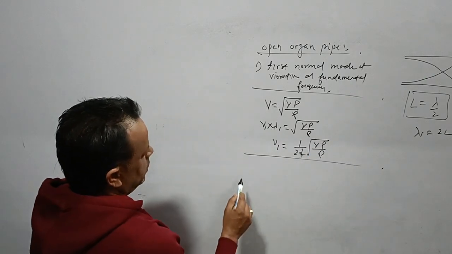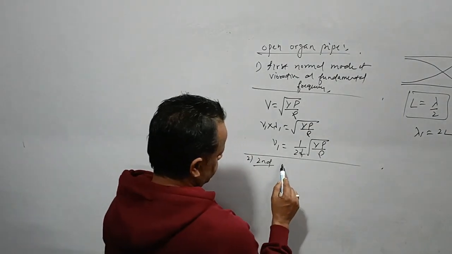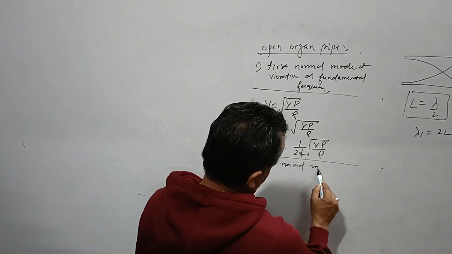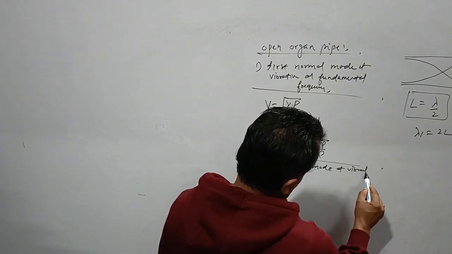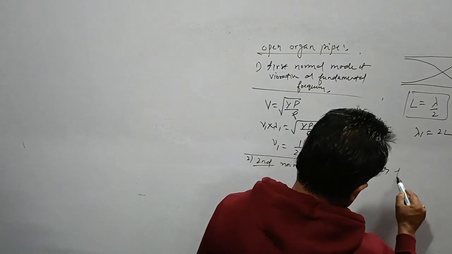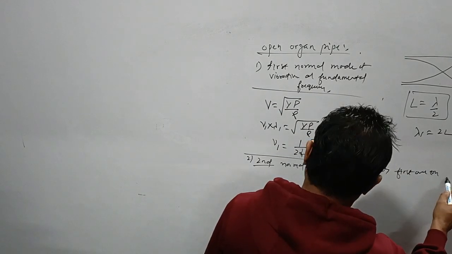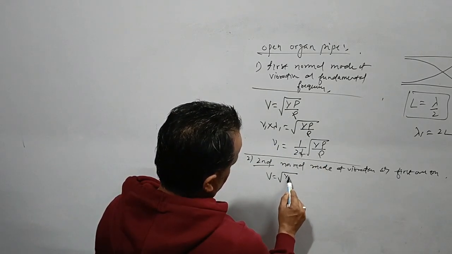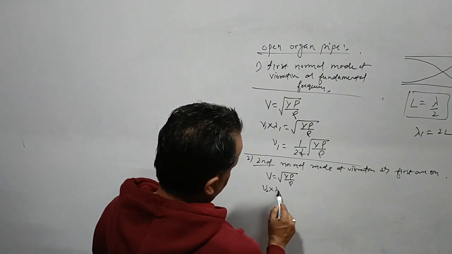Then we'll go for the second normal mode of vibration or first overtone. See what we get? Velocity is basically root over gamma p by rho, which is frequency into wavelength.